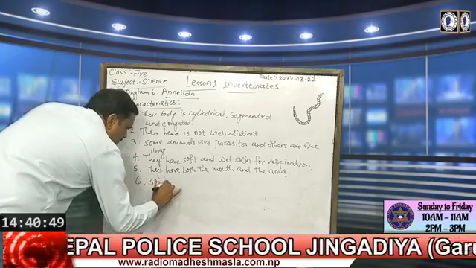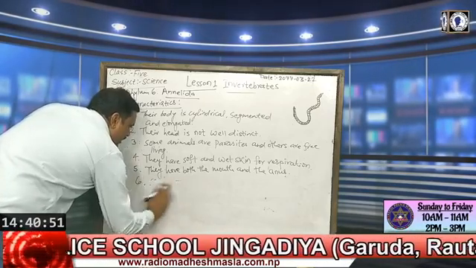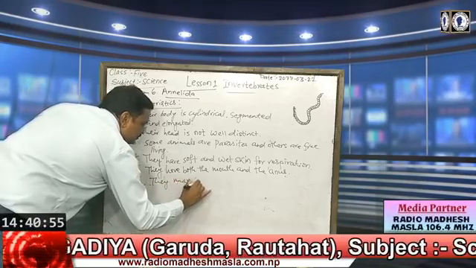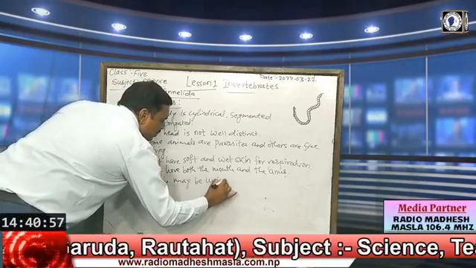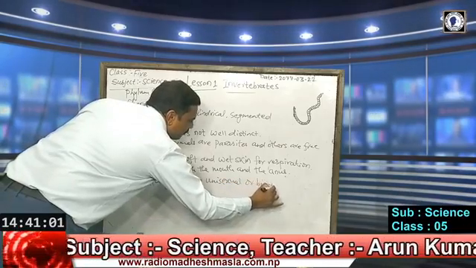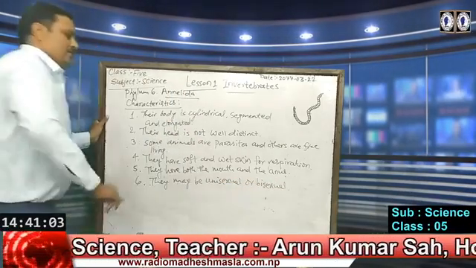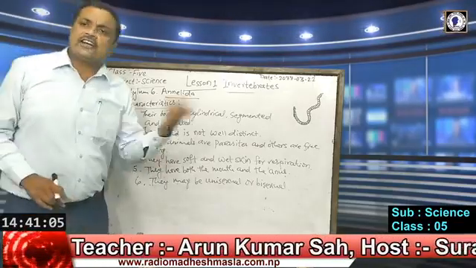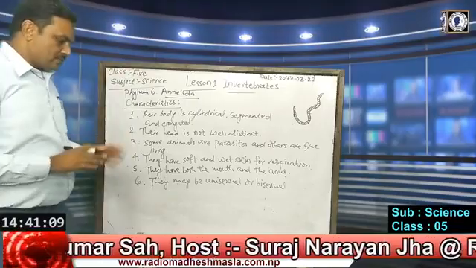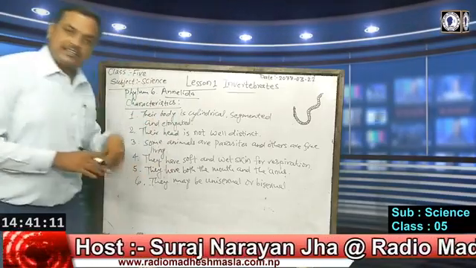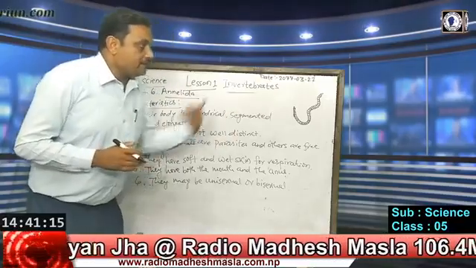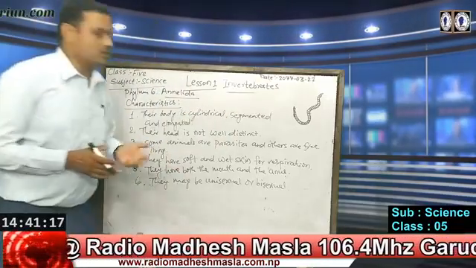Sixth, you can write like this, they may be unisexual or bisexual. Even in the book they are given as dioecious. Dioecious means they are unisexual, male and female are in separate individuals, but some animals are bisexual also.